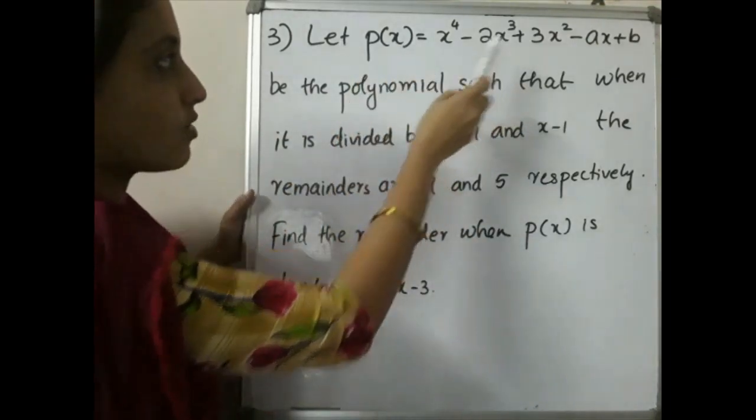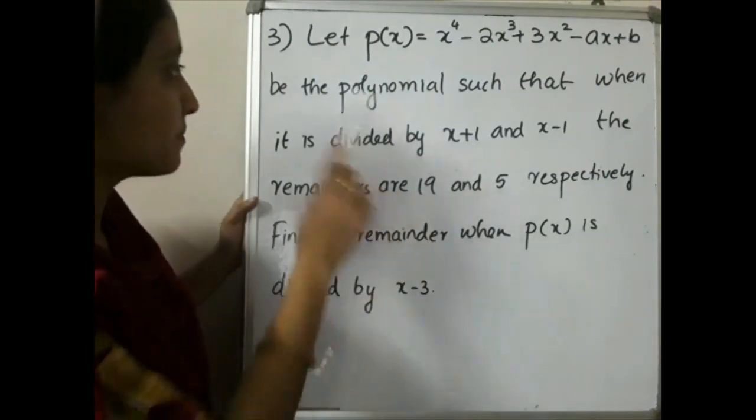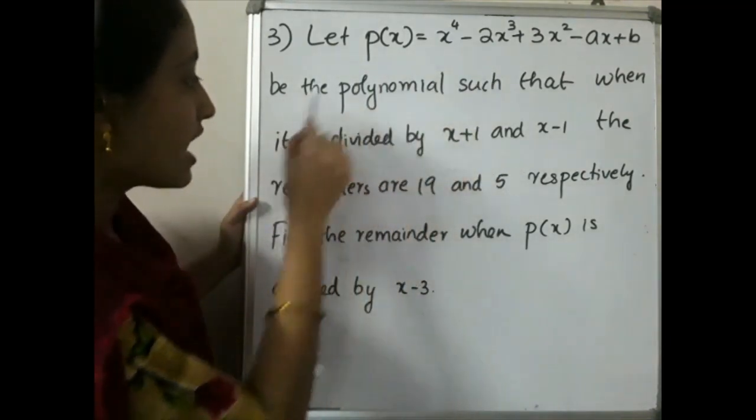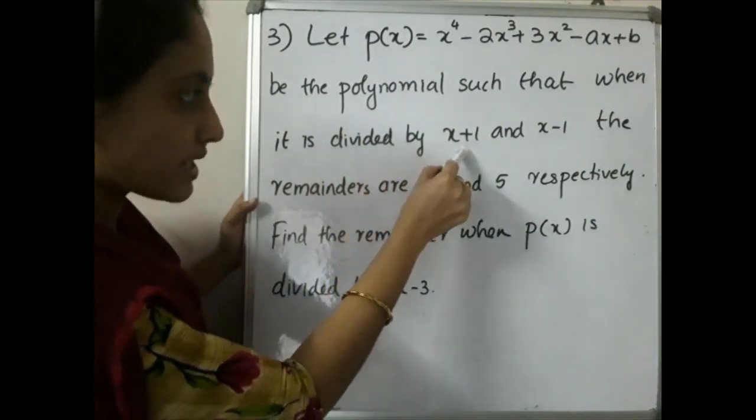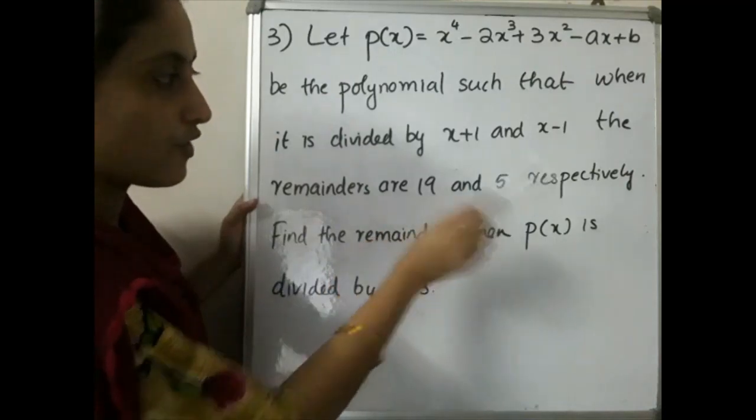Let p of x is equal to x raised to 4 minus 2x cube plus 3x square minus ax plus b be a polynomial such that when it is divided by x plus 1 and x minus 1, the remainders are 19 and 5 respectively.